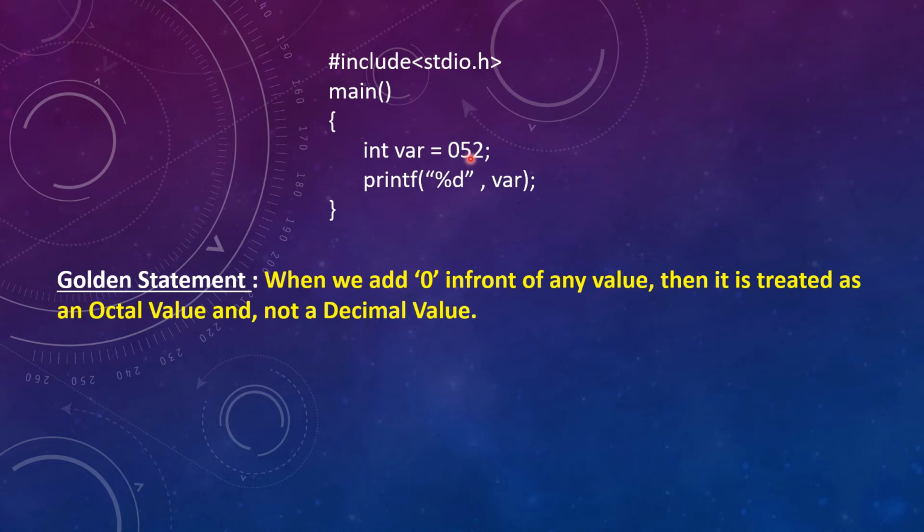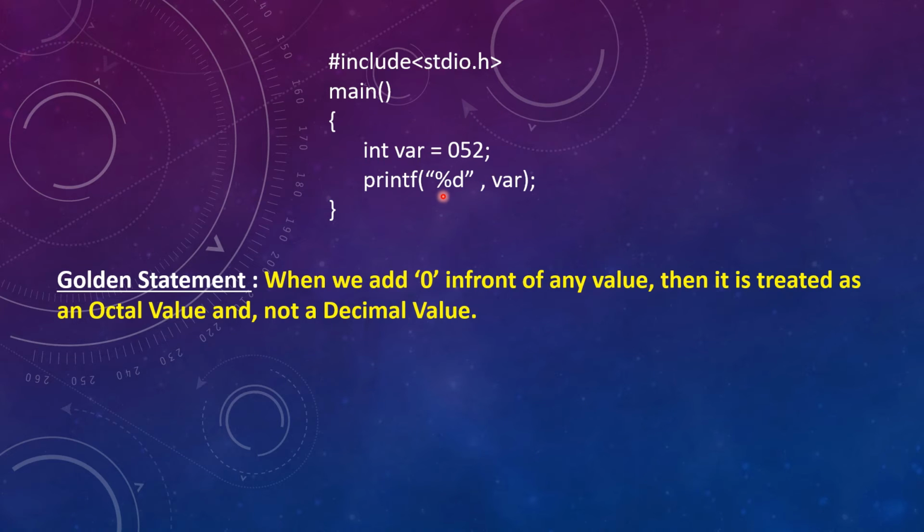Here you can see we have written %d. %d is a format specifier, correct? Okay, but what is it used for? It is used to print decimal values. %d stands for D for decimal. So %d is used to print an integer value, that is, a decimal value.